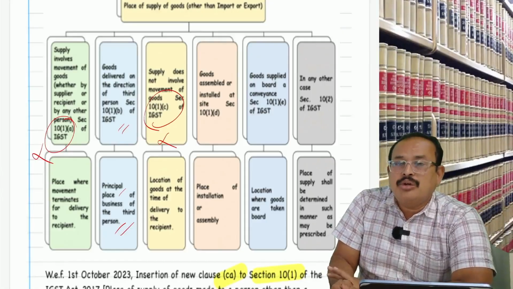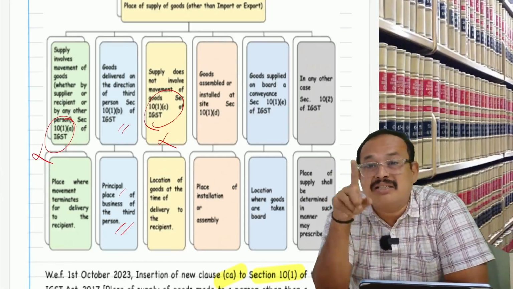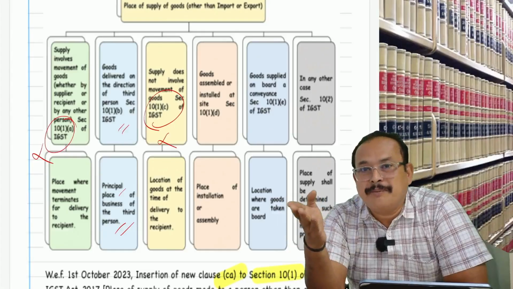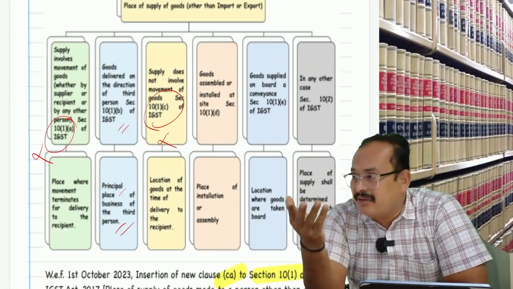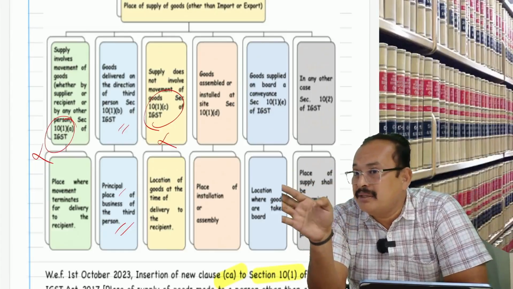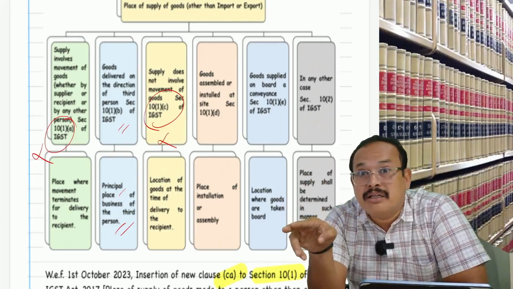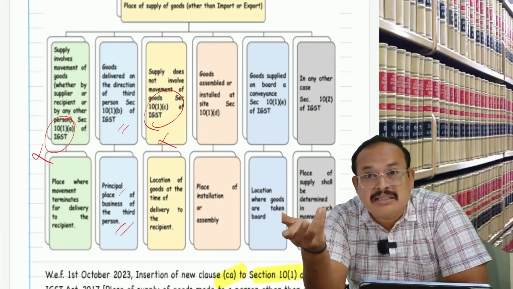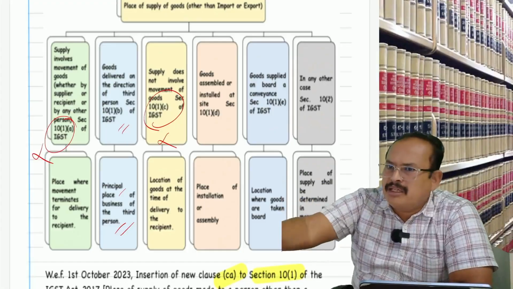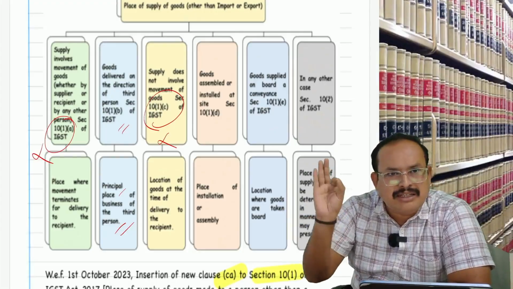Now there are two addresses. What is 10(1)(ca)? The address of the recipient is the place of supply. If the address is not available, the state name of the recipient is the place of supply. And there is one more extreme case. Suppose Bhuvan says, I do not know the state; I came to a shop to buy, you want to sell the product, I will give the money, cash is there, I will pay 9,500.